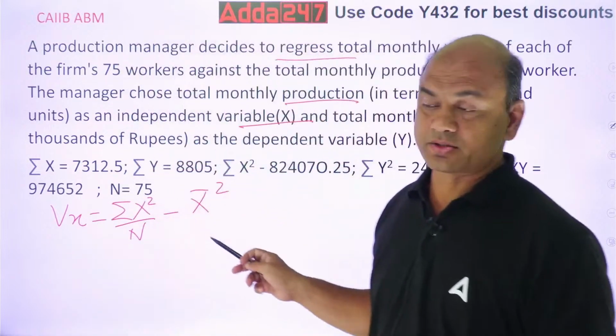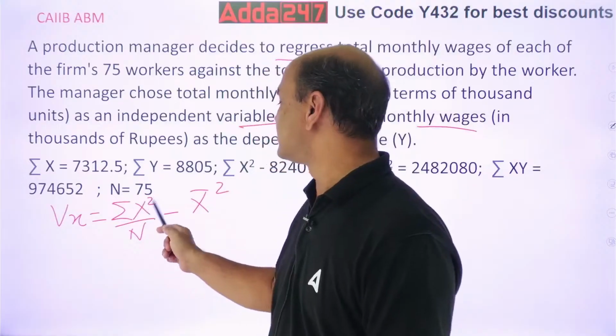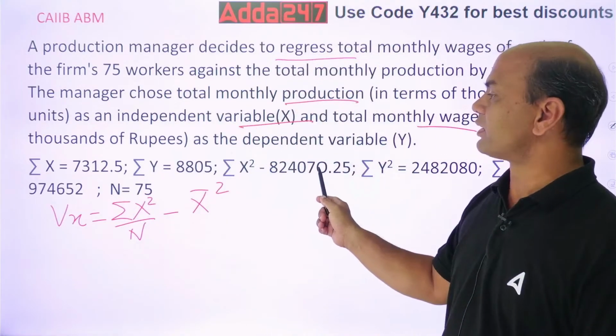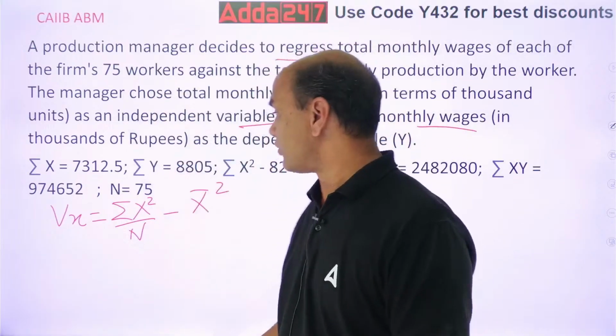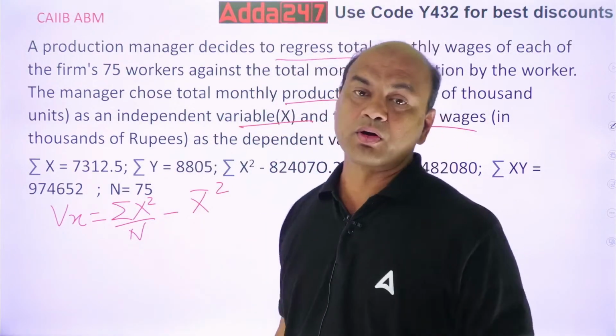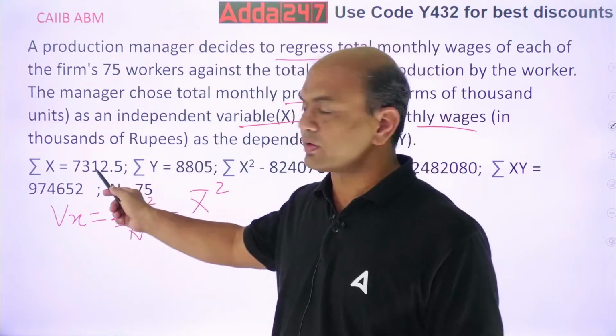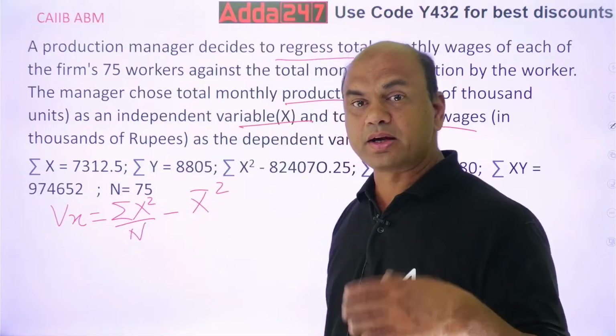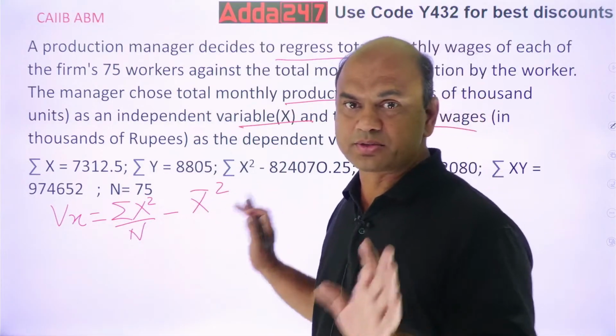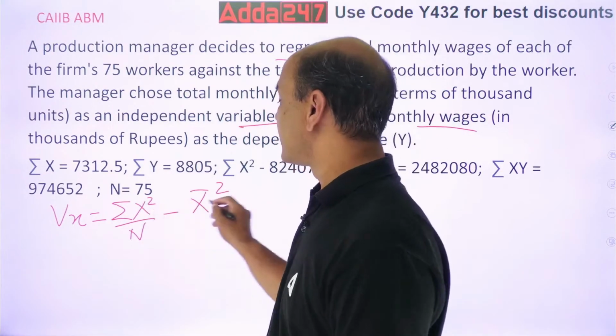You have to understand this. Summation X square upon N. See, here it will be useful. Summation X square, you are getting it. And 75 workers, N is 75. And what is x bar? X bar means total of x divided by n. I'll give you all the elements over here. So this is variance of x.